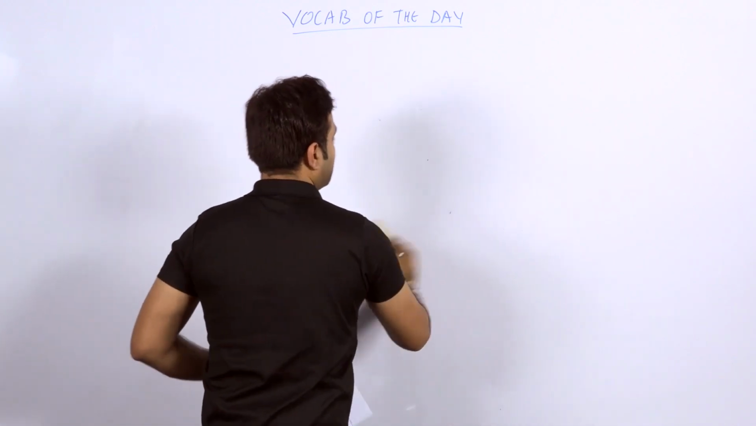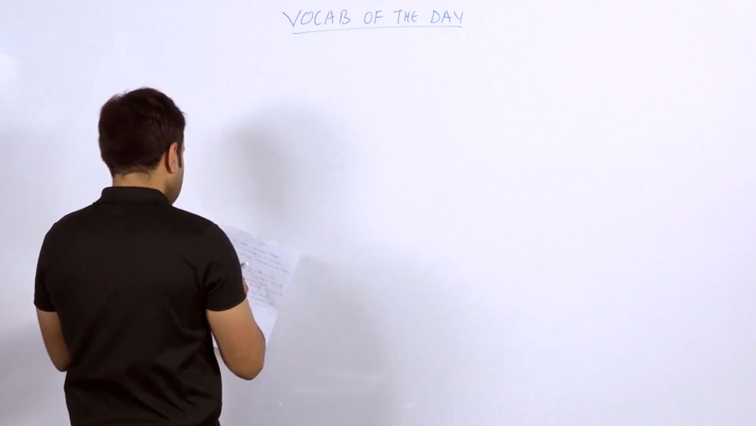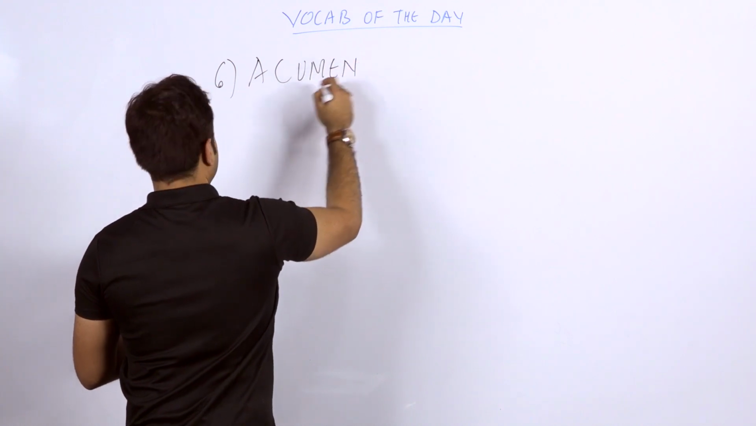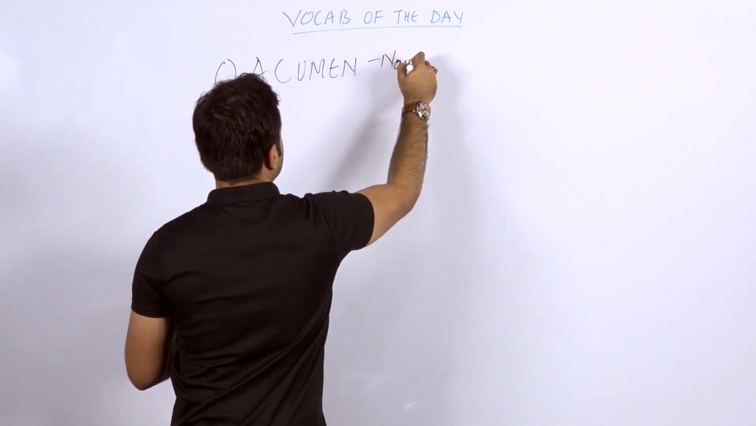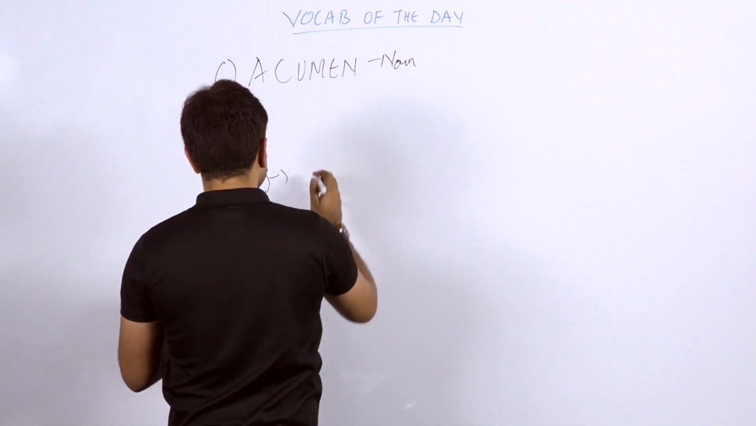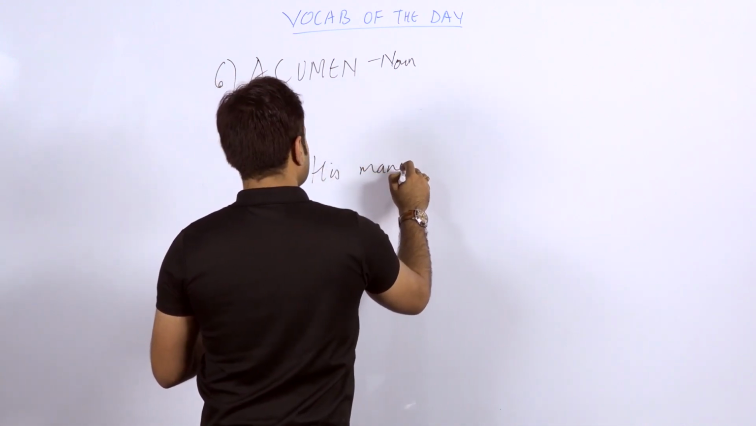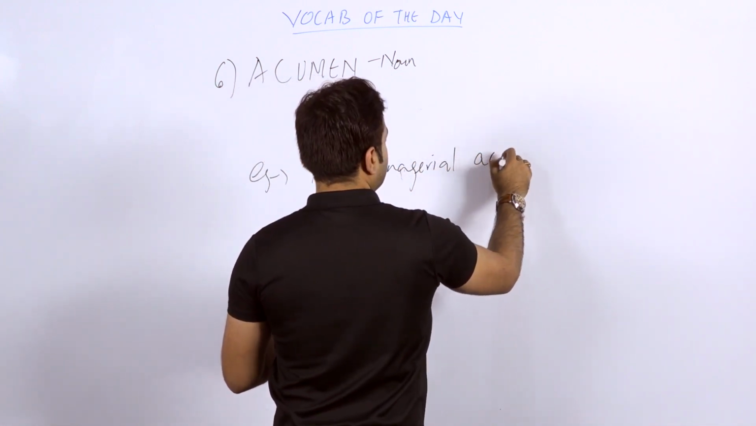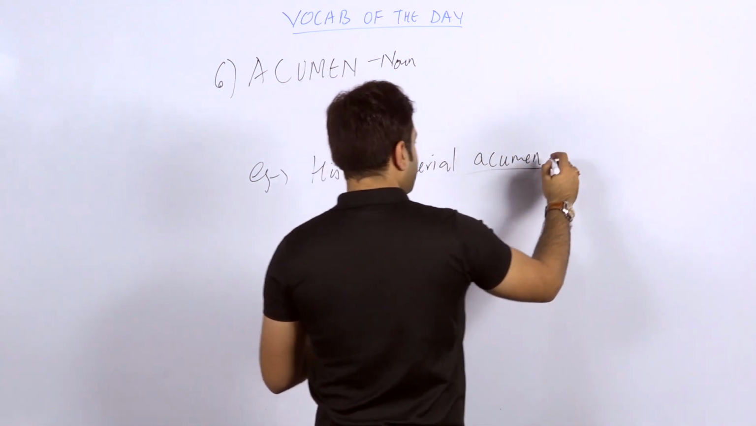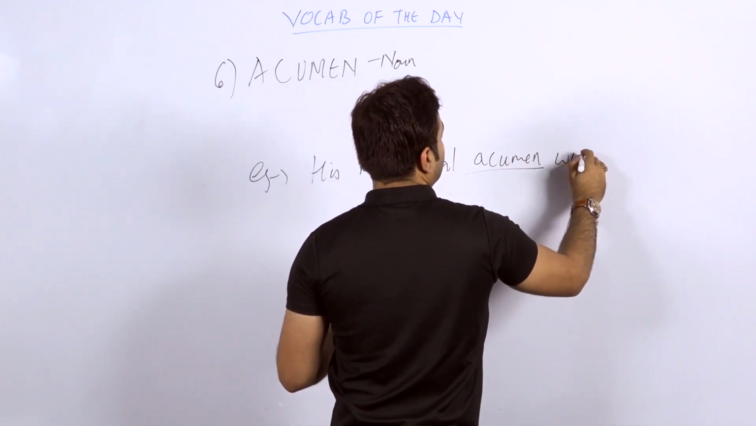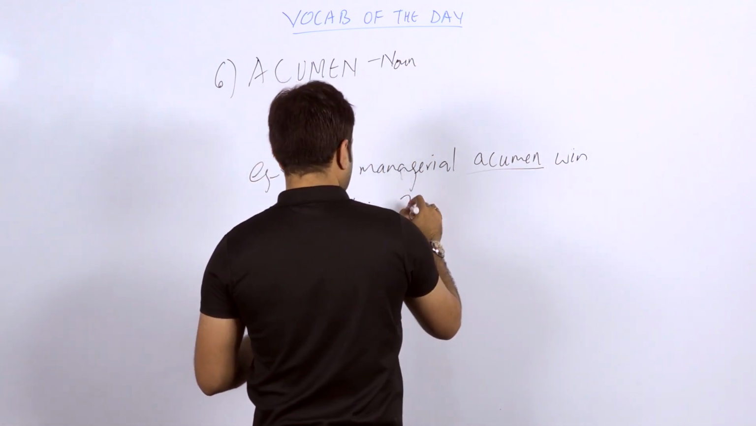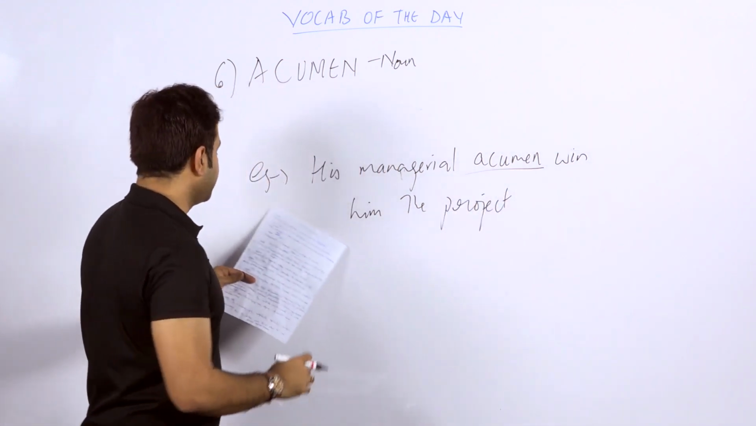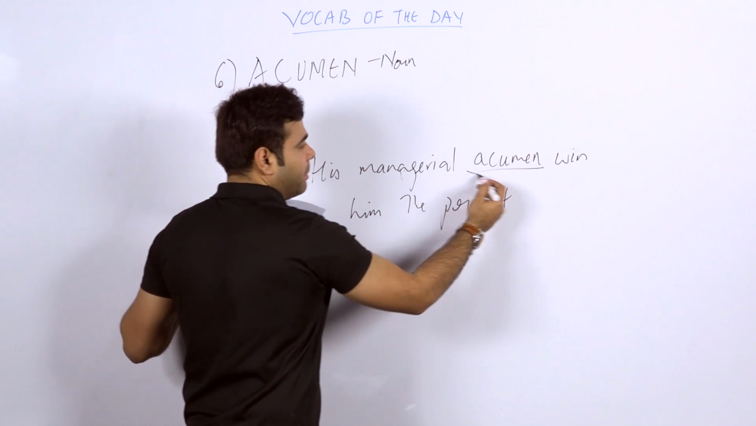So let's proceed to the sixth word. The sixth word which we are going to discuss is, students, acumen. Yes. Acumen can be used as a noun. And what is the example? The example is quite simple: his managerial acumen won him the project. So it must be something related to the kind of ability, you can say.